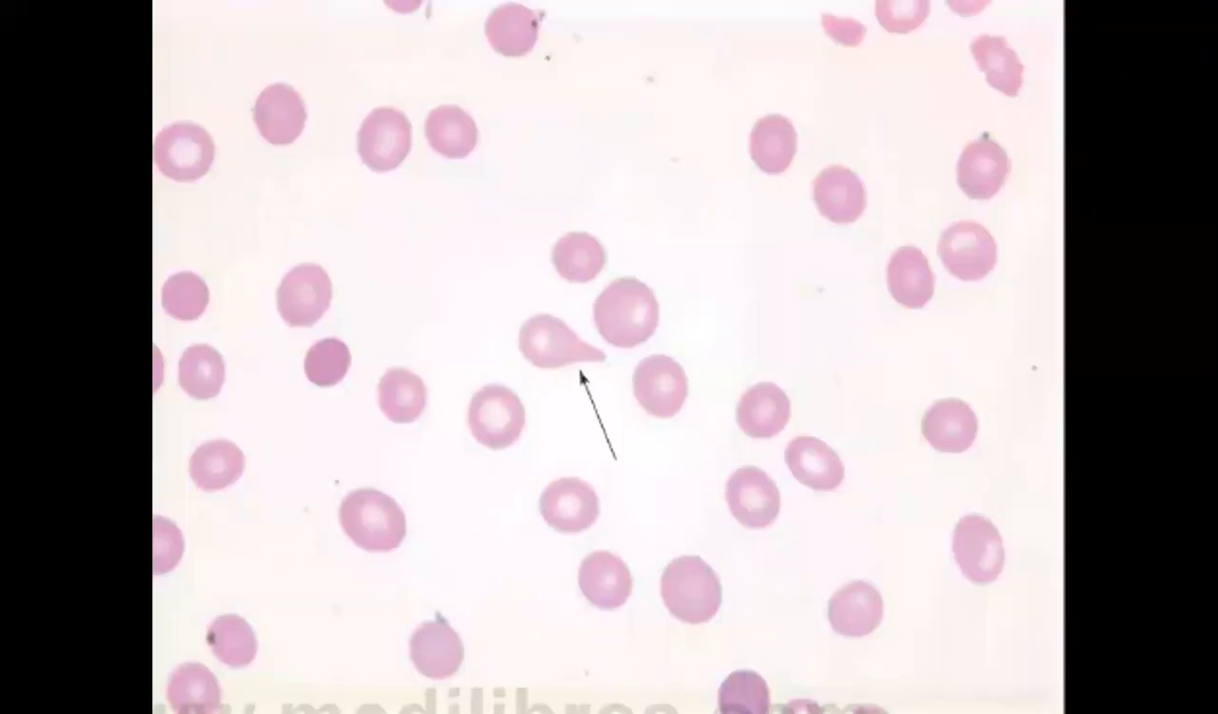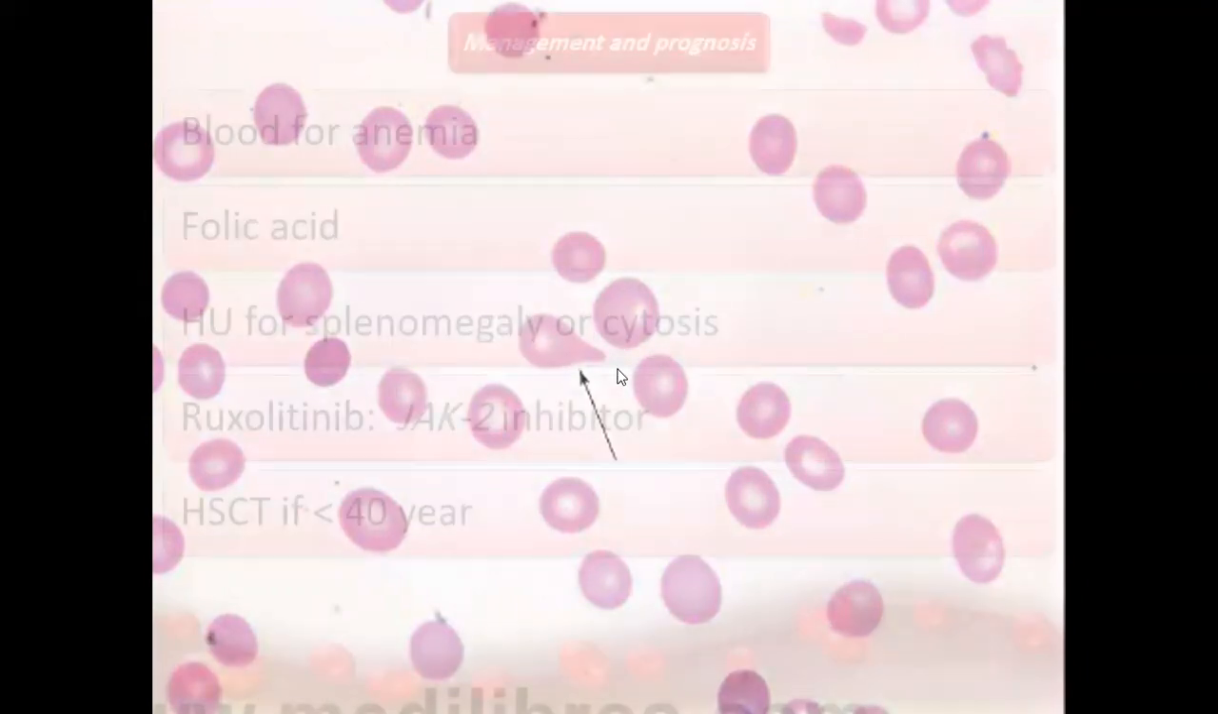This is a classical teardrop. These are classical teardrop cells, shaped like a tear. A classical feature of myelofibrosis.